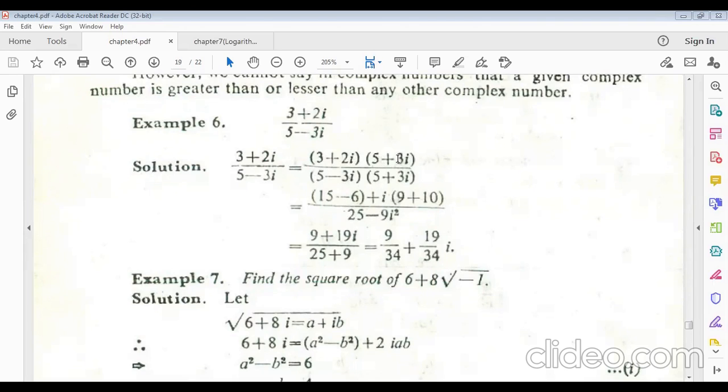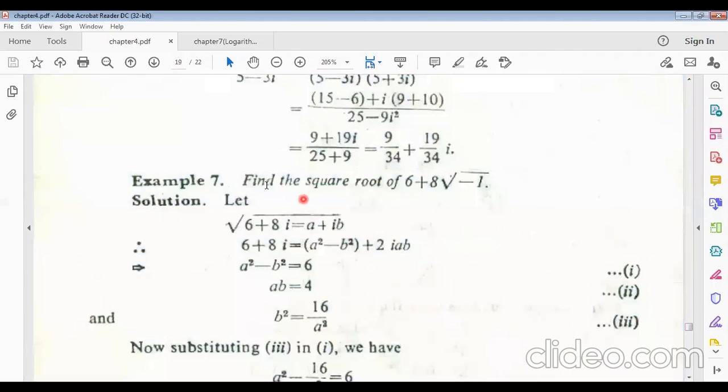9I, and 2 into 3I, 6I square. I square means minus 1. So we get 9 plus 19I divided by 25 plus 9, since I square equals minus 1. That is the formula. So 25 plus 9 equals 34. So 9 by 34 and 19I by 34 will be the other complex number. That means after division, we can write it as a complex number.